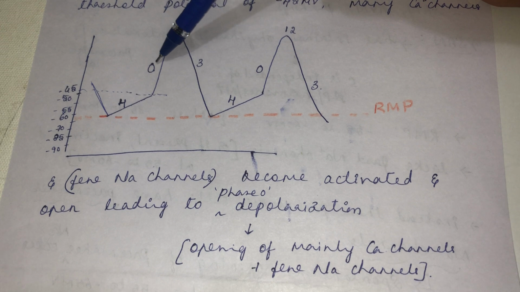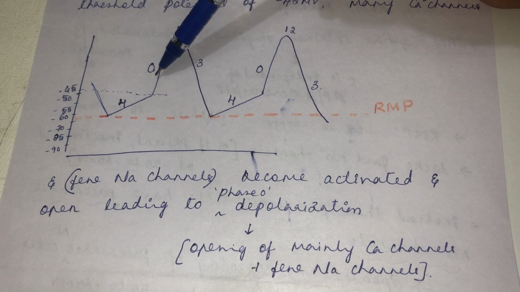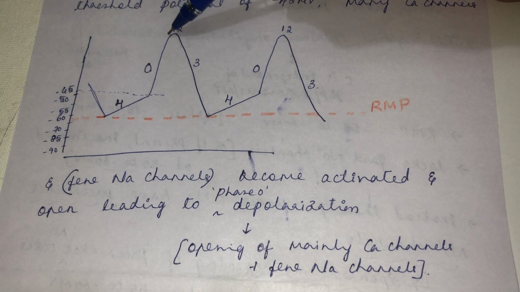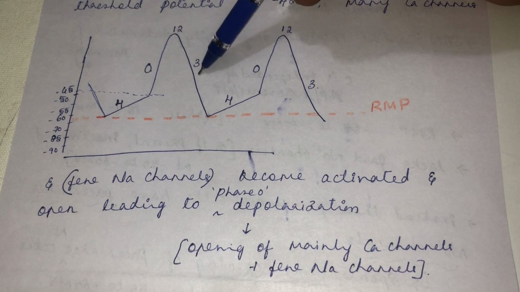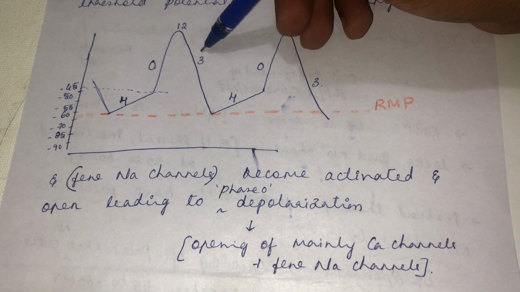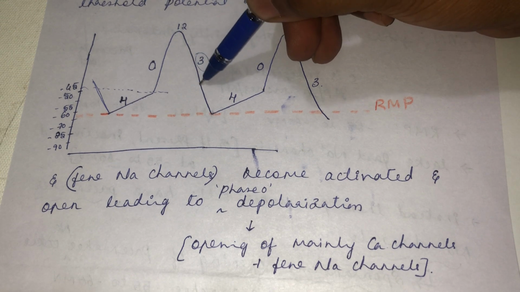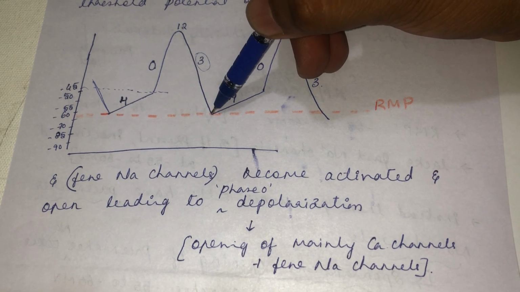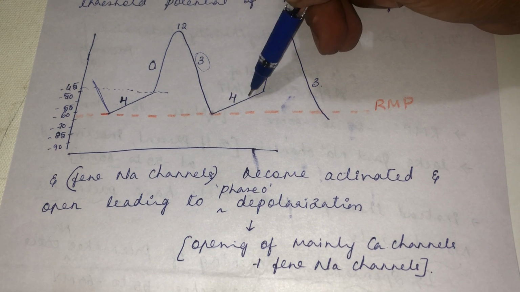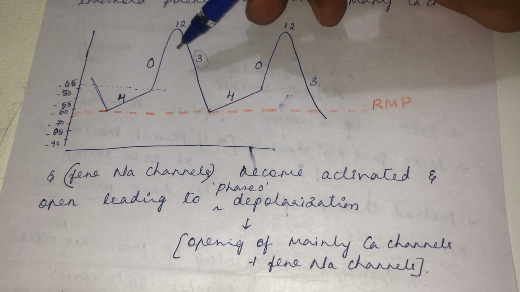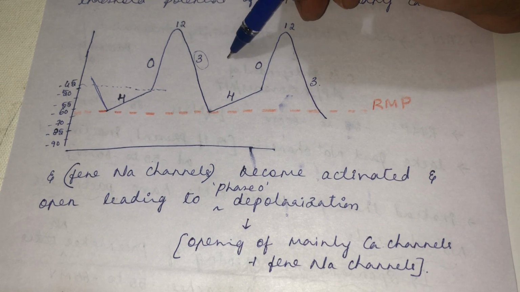So during phase 0 depolarization, majority of calcium channels will be opened and a small amount of sodium channels will also get opened. At the end, once it reaches the peak, there will be phase 1 partial repolarization and a very brief period of phase 2 depolarization, and phase 3 is the complete repolarization. So again the cycle happens here. Once the phase 3 repolarization reaches minus 55 to minus 60 millivolts, there will be spontaneous opening of the pacemaker sodium channel. Again the cycle continues. So likewise the action potential is generated at the SA node.